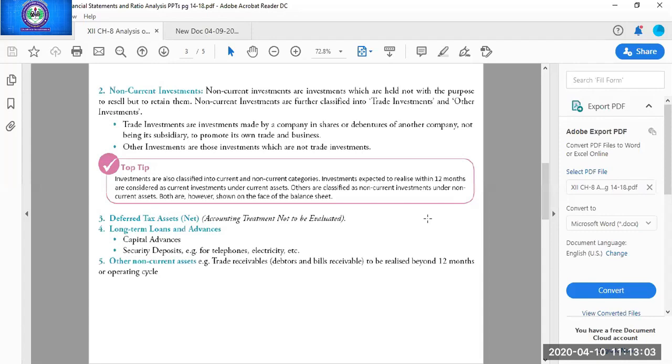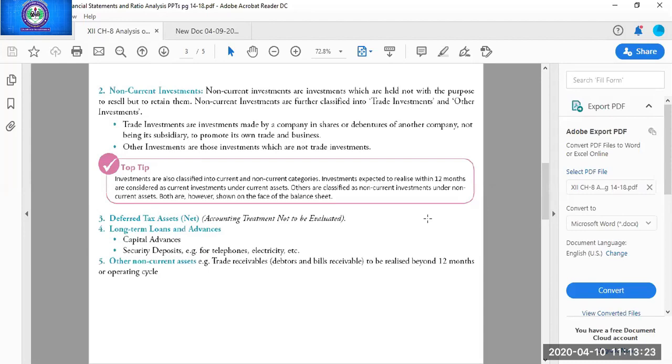Then other non-current assets: any trade debtors or bills receivable which are to be realized, to be realized means we will be getting back our money after a period of 12 months or its operating cycle.